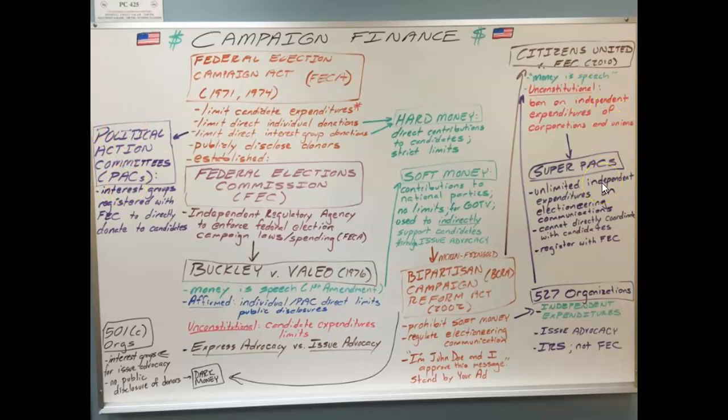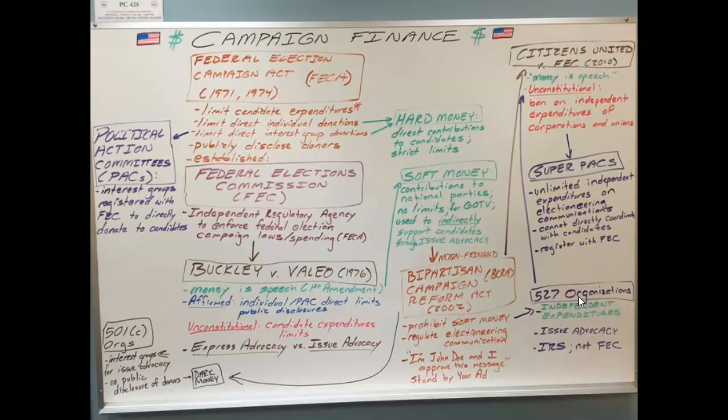Super PACs cannot. They must only donate through issue ads. They still have to register with the FEC, but they have a lot less regulation on them because the only thing that they can do is offer up issue ads. And they do so big time in the 2004 election. They were very instrumental in what they did there.